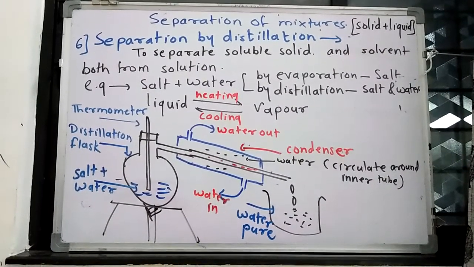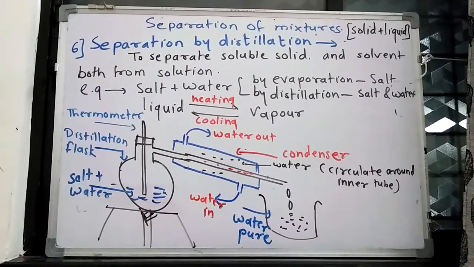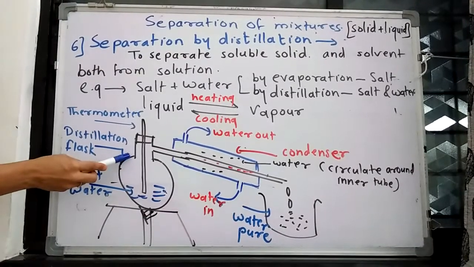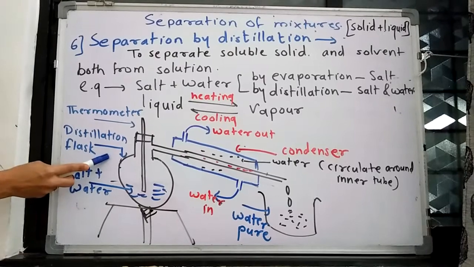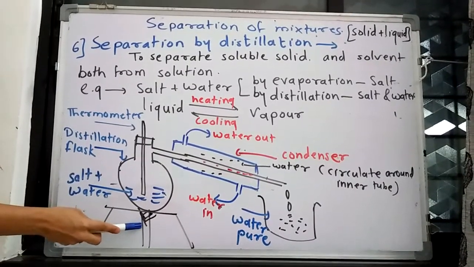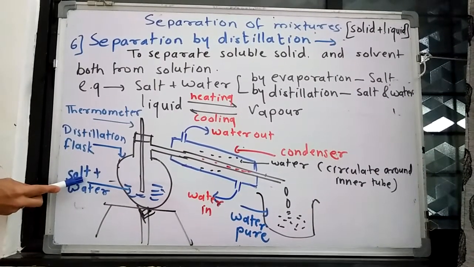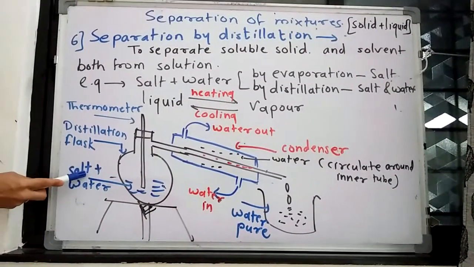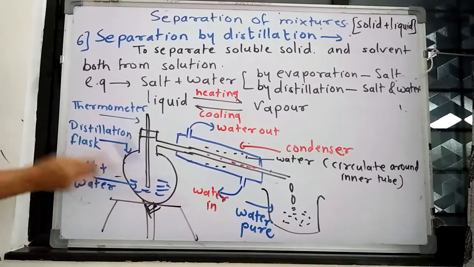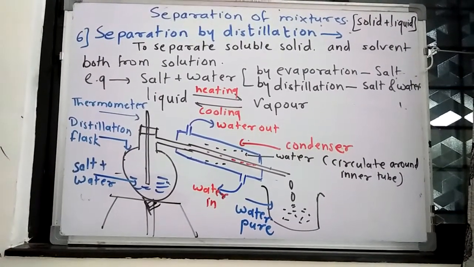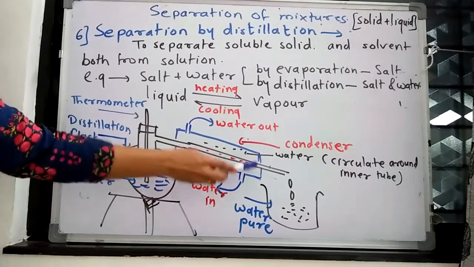So for distillation, we have a setup here, that is the distillation process. Here we have this distillation flask. It is a rounded bottom flask. It is called the distillation flask. We are providing heat here, and in this flask we have the solution, a mixture of salt and water, and we put in a thermometer for measuring the temperature, because we know water boils at 100 degrees Celsius.